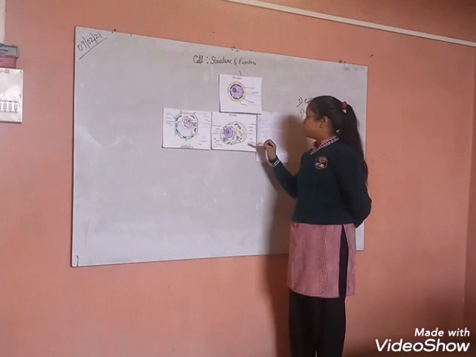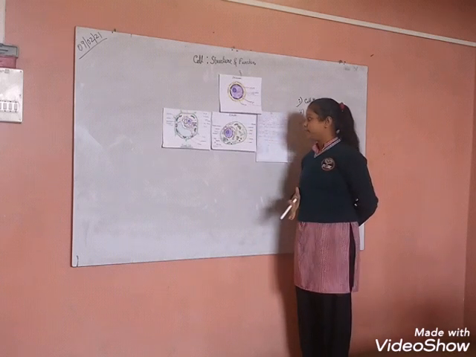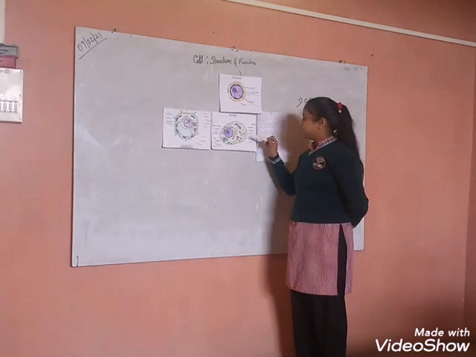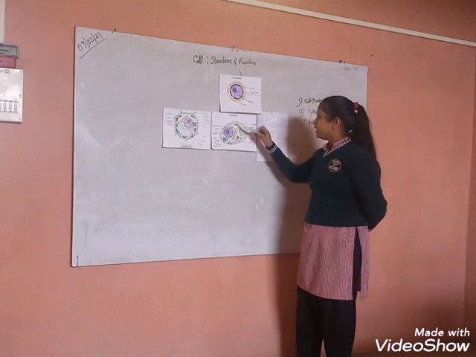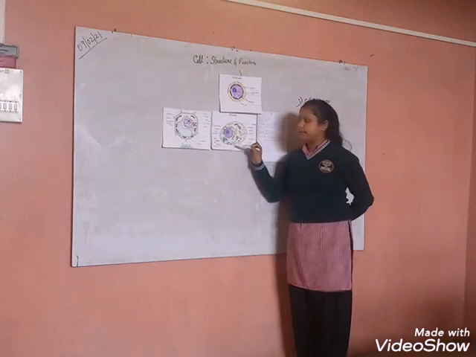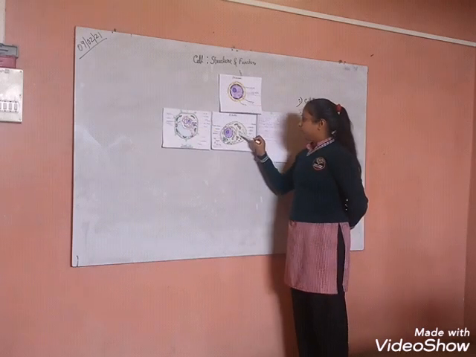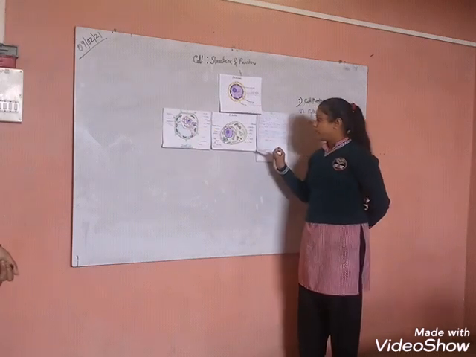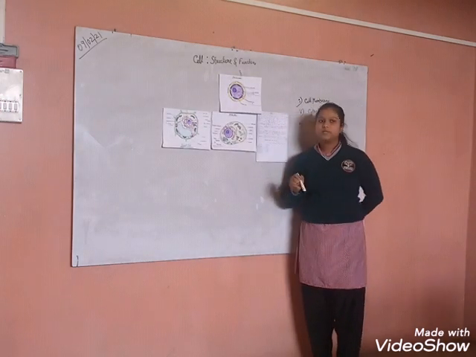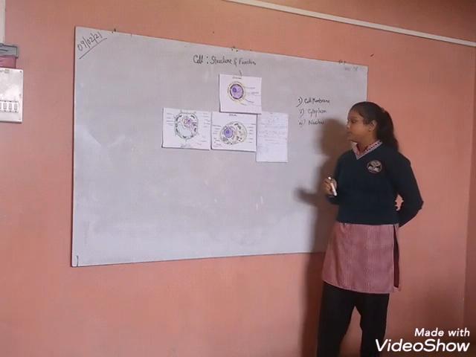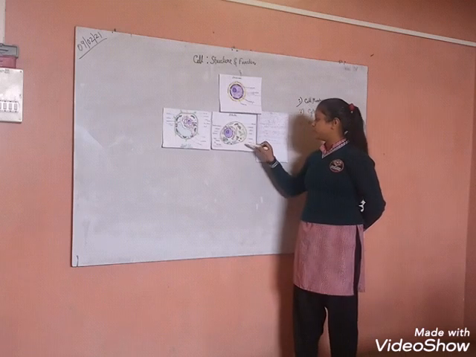Then these are ribosomes. Ribosomes are small granular substances present within the cell. They are the primary sites for protein synthesis. Then these are vacuoles. In the animal cell there are small vacuoles present, but in the plant cell there are large vacuoles present. A vacuole stores excess water and useful minerals. Then the centrosome. The centrosome is only present in the animal cell. The centrosome regulates cell division. Then lysosome.